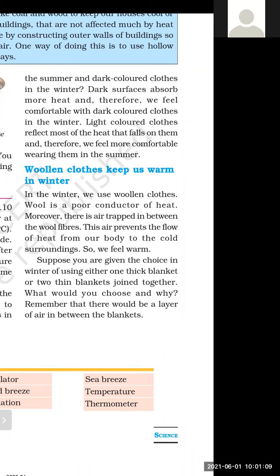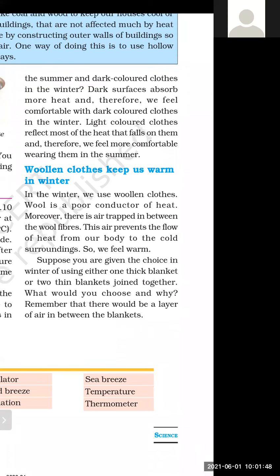Okay, let's read this. In the winter, we use woolen clothes. Wool is a poor conductor of heat. Moreover, there is air trapped in between the wool fibers. This air prevents the flow of heat from our body to the cold surroundings. So we feel warm. We feel warm because air is a poor conductor and we are wearing woolen clothes.